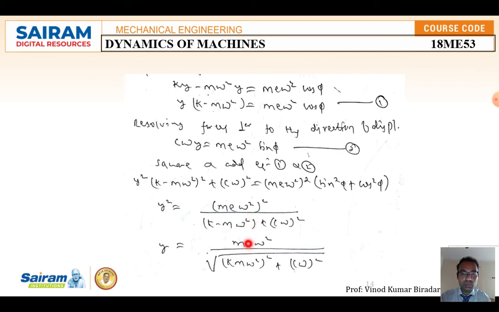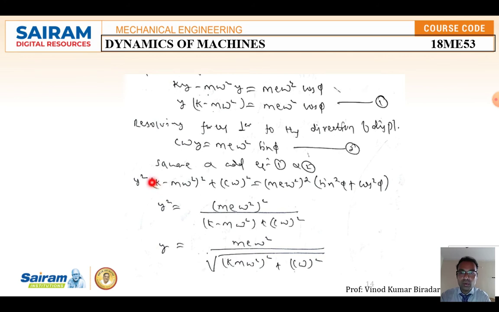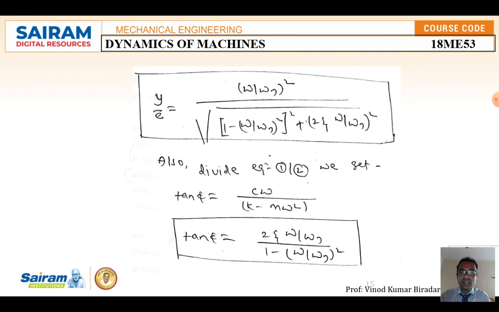If you remove the square, you are going to get y equal to m e omega square divided by the square root of (k minus m omega square) whole square plus (c omega) whole square. Taking the square on both sides, the squares get cancelled. Next, we want y by e, which is equal to (omega by omega n) whole square divided by the square root of (1 minus (omega by omega n) whole square) whole square plus (2 zeta omega by omega n) whole square.